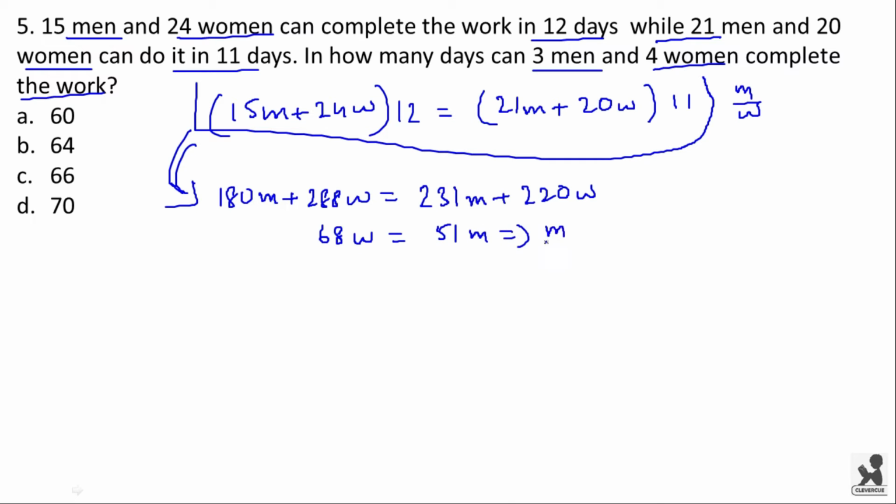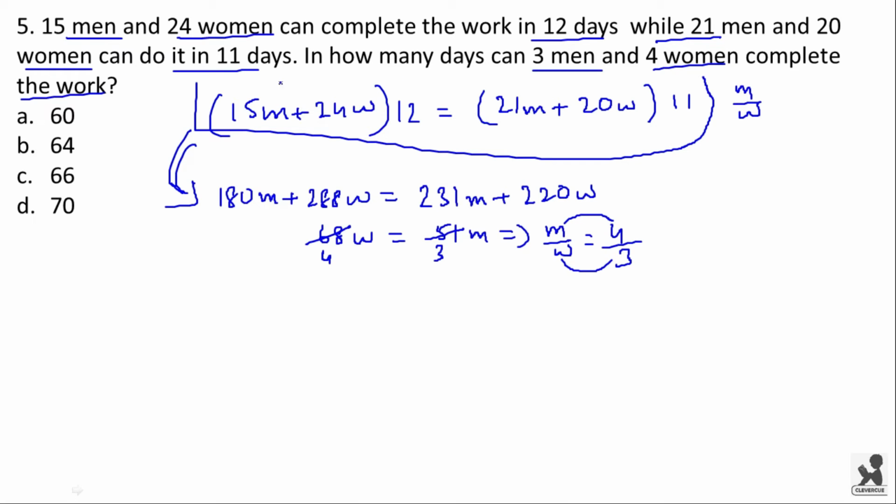From here we get m by w is equal to 68 by 51. Here 17 into 4 is 68 and 17 into 3 is 51. Now m by w will be equal to 4 by 3. Now by substituting the values of m and w, here the value of m is 4 and the value of w is taken as 3.